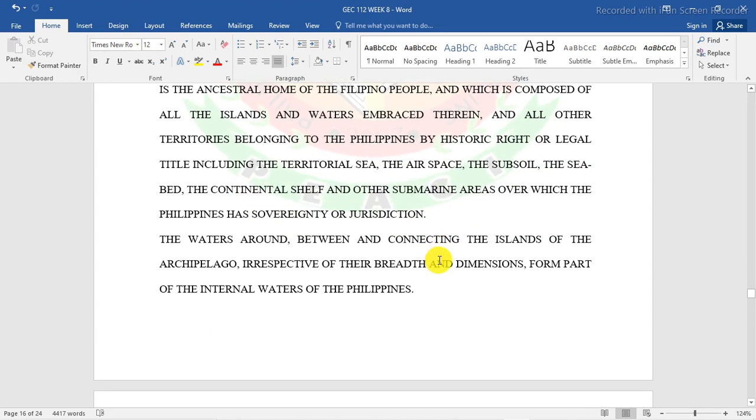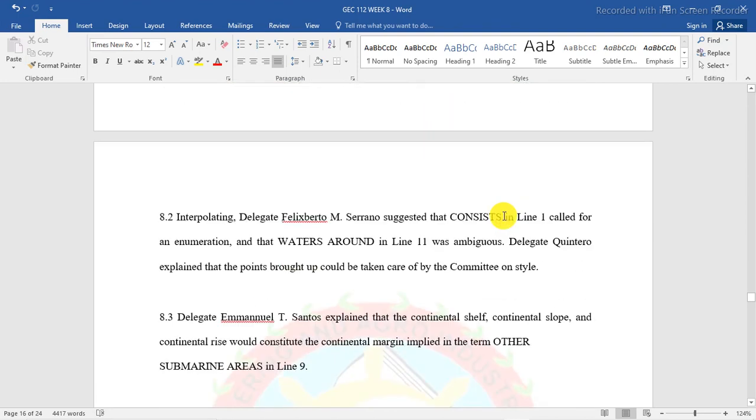The waters around, between, and connecting the islands of the archipelago, irrespective of their breadth and dimension, form part of the internal waters of the Philippines. Interpellating, Delegate Felix Berto Serrano suggested that "consists" in line 1 be changed to "enumeration."